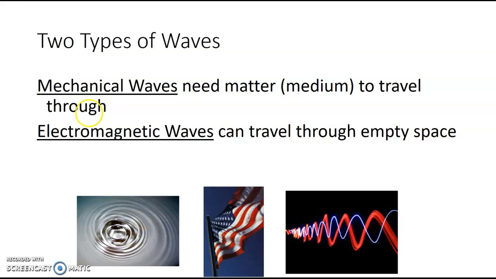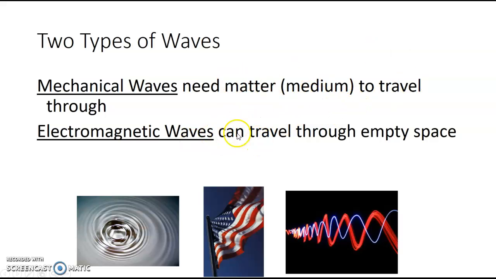The difference between these two is that mechanical waves need matter or a medium in order to transfer their energy. A medium is anything that has molecules: liquid, solid, gas. It needs to travel through something that has molecules in order to transfer its energy from one place to another. Sound is an example of a mechanical wave. Without molecules in a solid, a liquid, or a gas, sound would not be able to travel from one place to another.